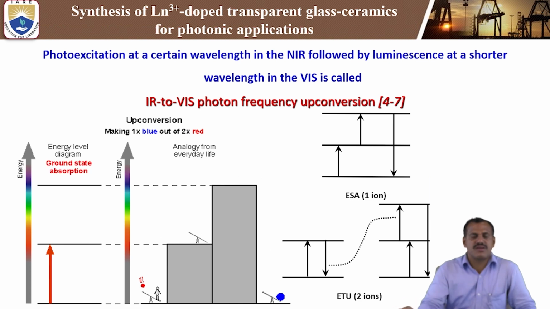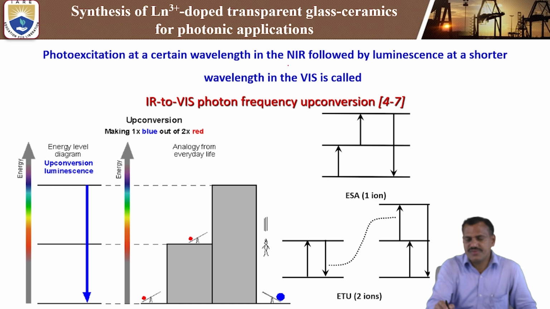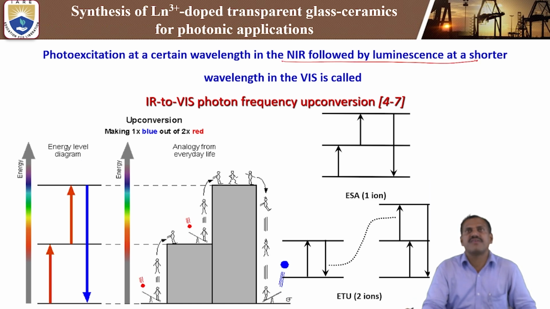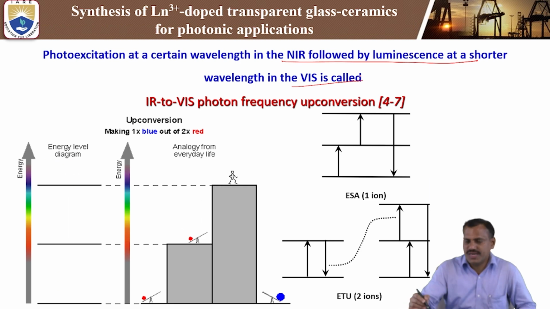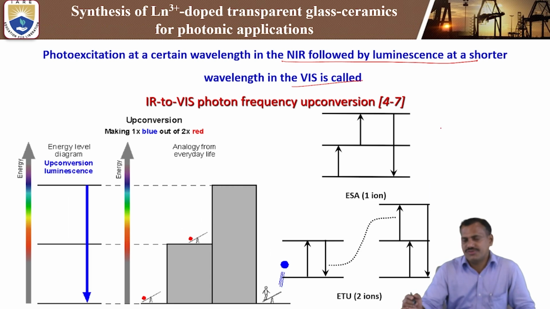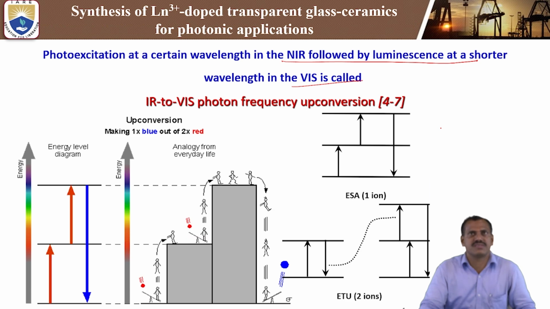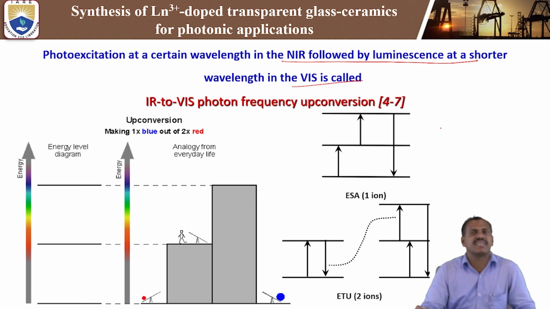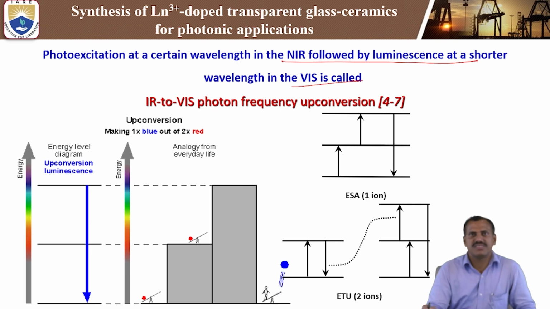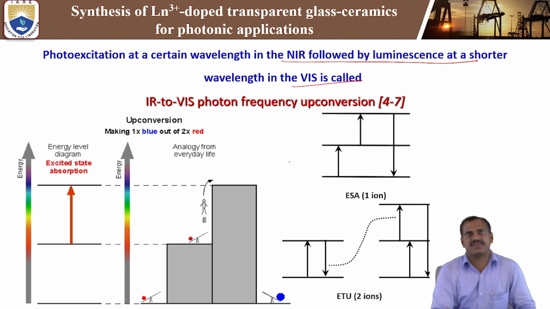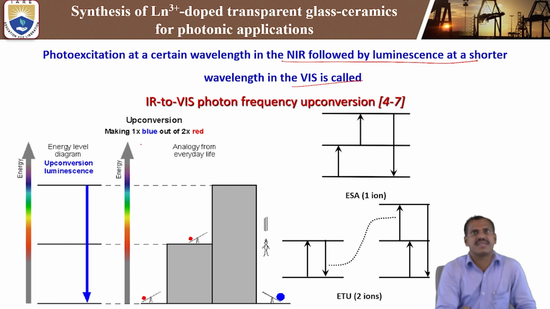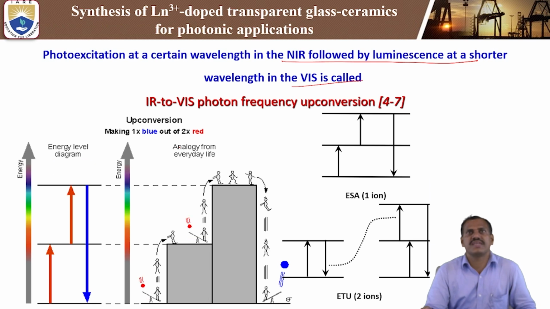Next, coming to what is the upconversion process? The photo excitation at a certain wavelength in the near infrared, followed by luminescence at a shorter wavelength in the visible, is called upconversion. Upconversion means we are giving lower energy and we are getting higher energy. The down conversion means we are giving higher energy and we are getting lower energy. So that is called down conversion. Upconversion is making one blue, higher energy, photon from two lower energy red photons.